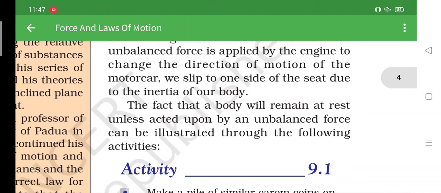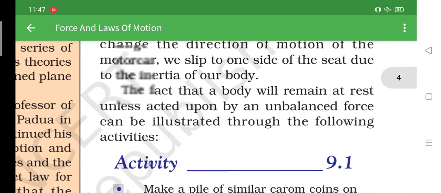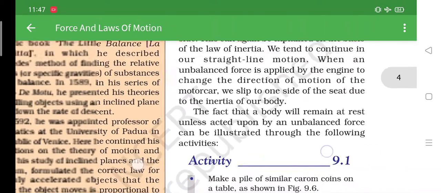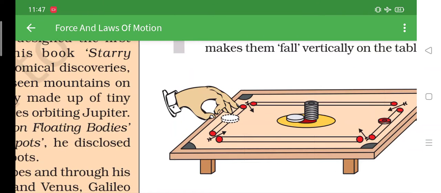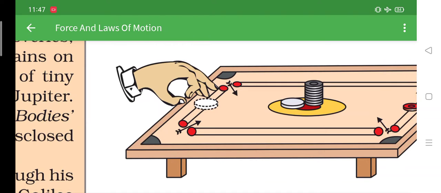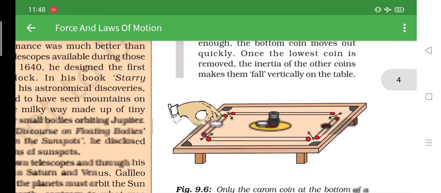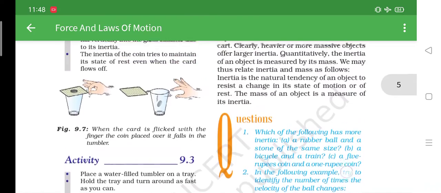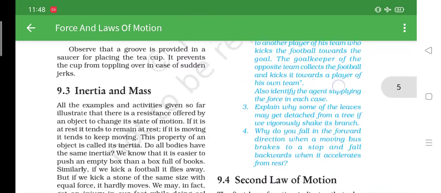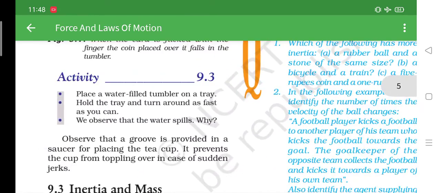The fact that a body will remain at rest unless acted upon by an unbalanced force can be illustrated by the following activity. Okay, so this activity you do know. Here you can see carom is there. All this won't move unless you hit it. That means you apply a force on it, only then it moves from its place, otherwise it stays as it is. So this is what Newton's first law of motion suggests. These are the two examples mainly. Now, okay, so for today this much is enough.